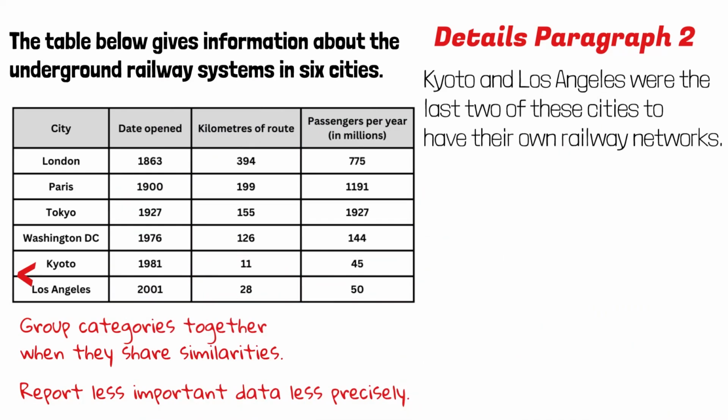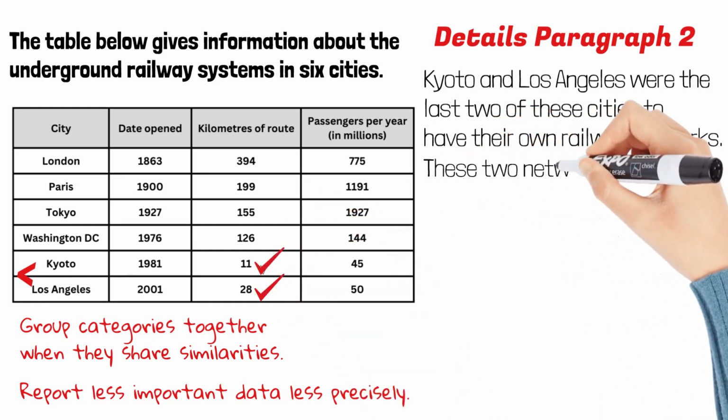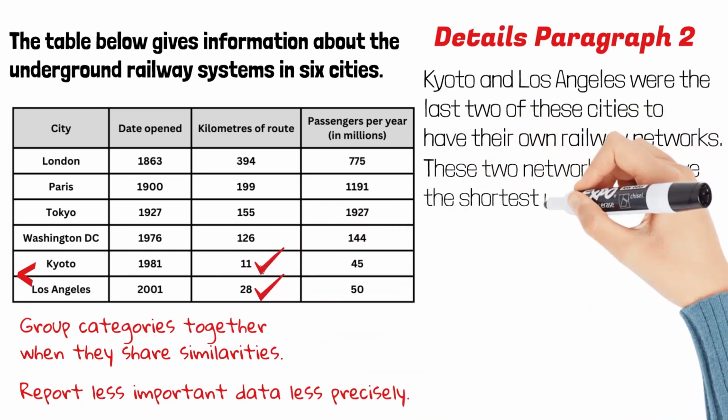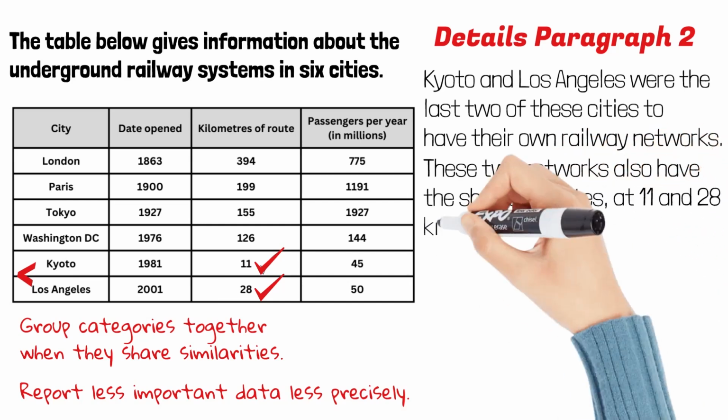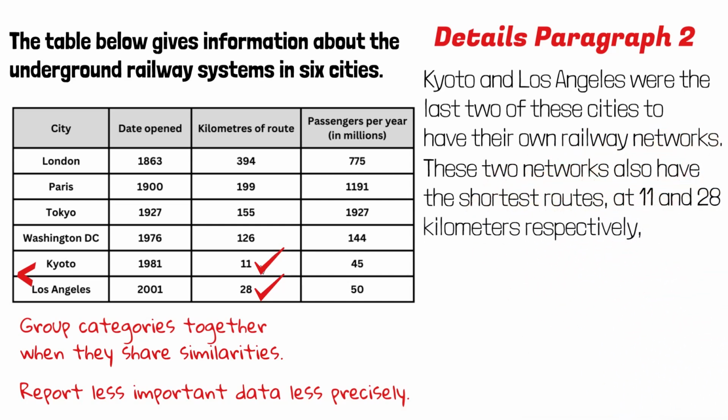And remember, when reporting their routes, instead of pointing out the single smallest number, we can say that they both are the smallest. These 2 networks also have the shortest routes at 11 and 28 kilometers respectively. But be careful that here we need to use the plural routes because here we have 2 routes.